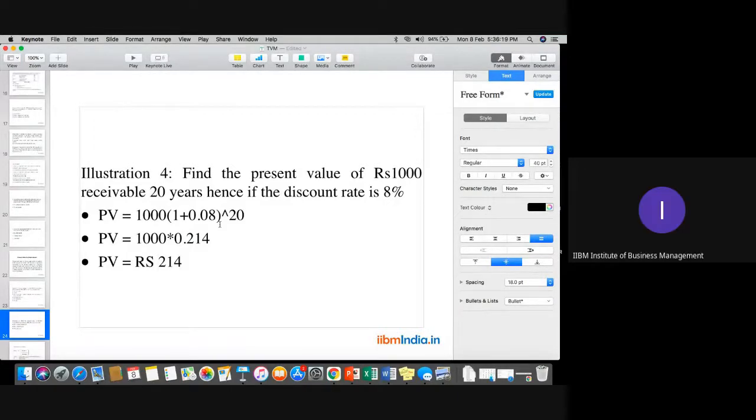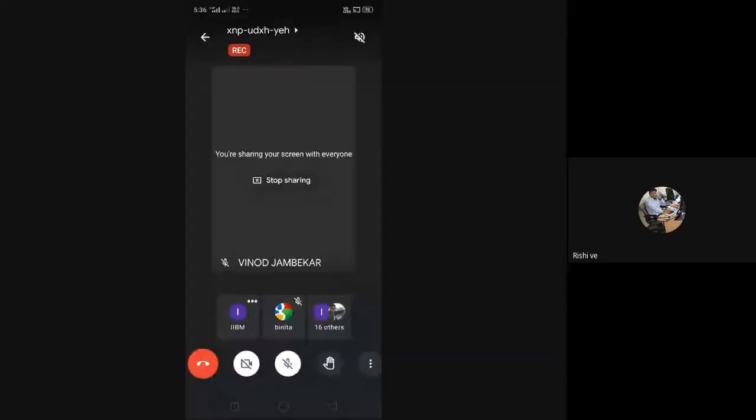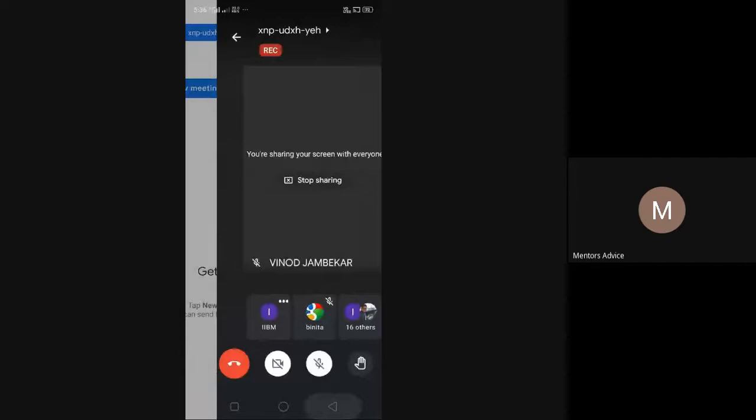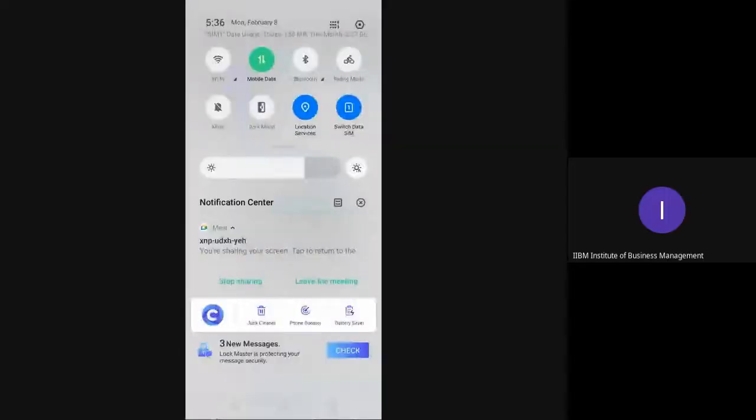Sir, same answer. No. Actually, if you go for 1 divided by 1.08 whole to the power 20, means 20 times you need to calculate actually. 1 divided by 1.08, it is 0.925, plus 1, 2, 3, 4, 5, 6, 7, 8, 9, 10, 11, 12, 13, 14, 15, 16, 17, 18, 19, and 20. So our answer is 0.214.